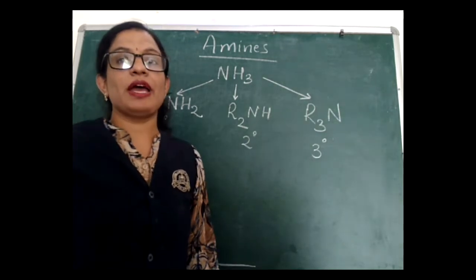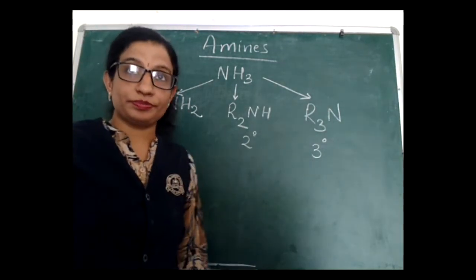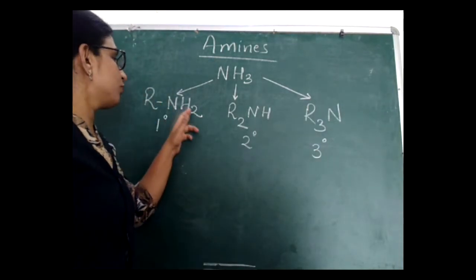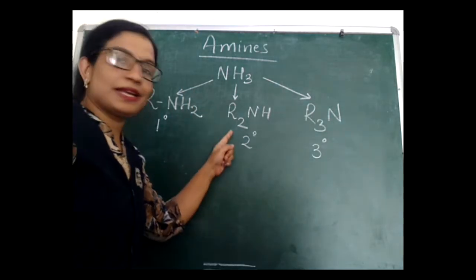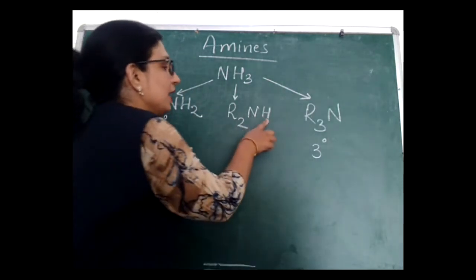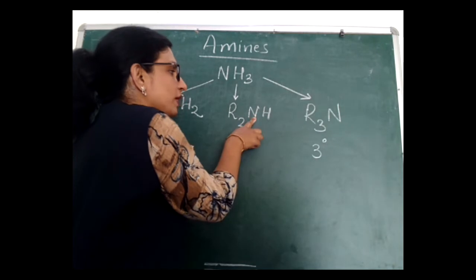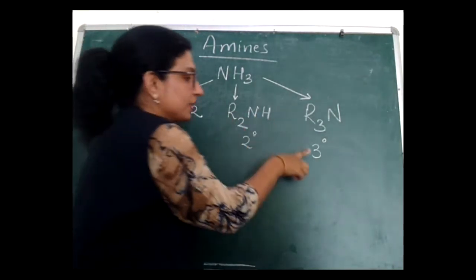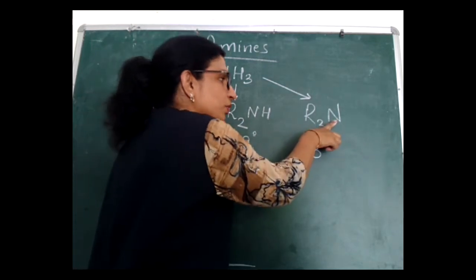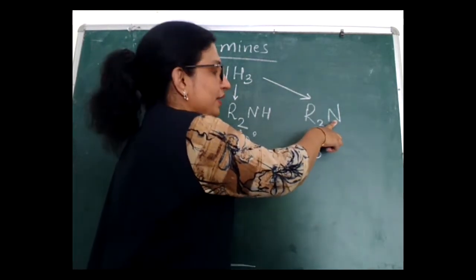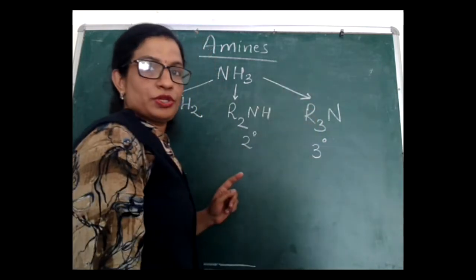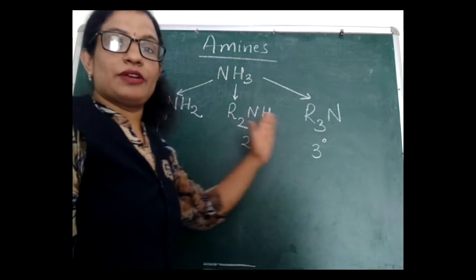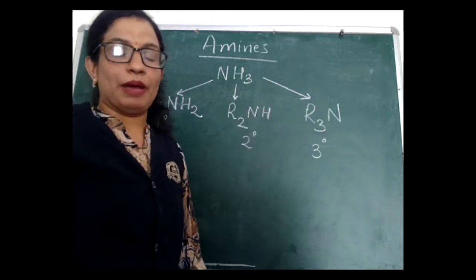We can classify amines into three types. First is the primary amine, containing the NH2 functional group. Second is the secondary amine, containing the NH functional group, with the remaining two valencies of nitrogen satisfied by two alkyl groups, and a tertiary amine, which has nitrogen as the functional group bonded with three alkyl groups. So amines are of three types: primary amine, secondary amine and tertiary amine.